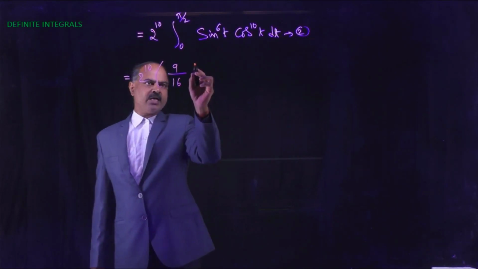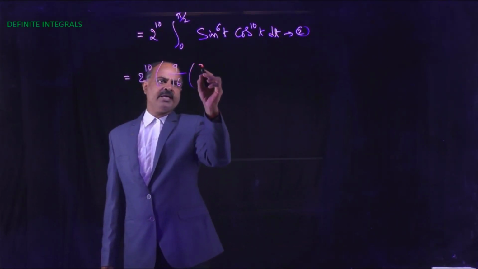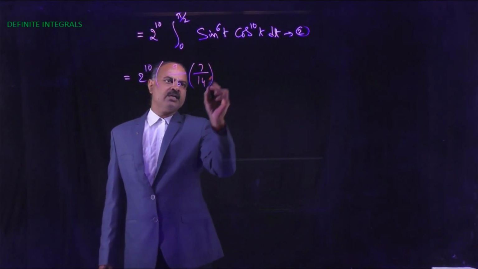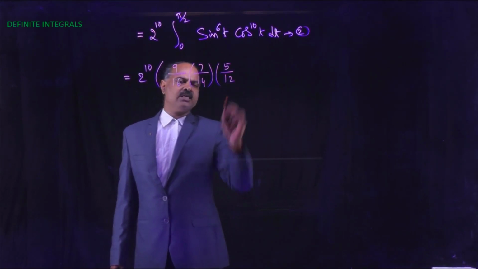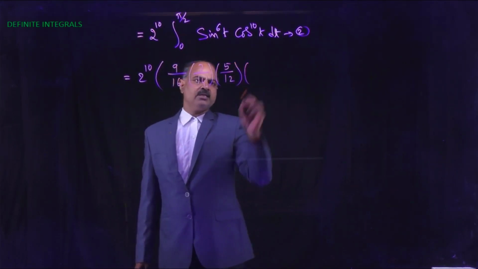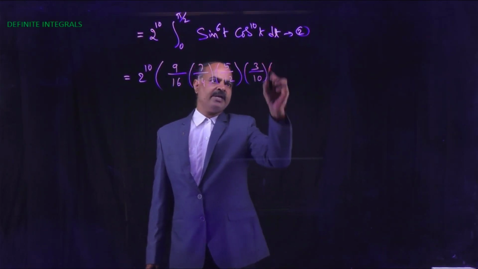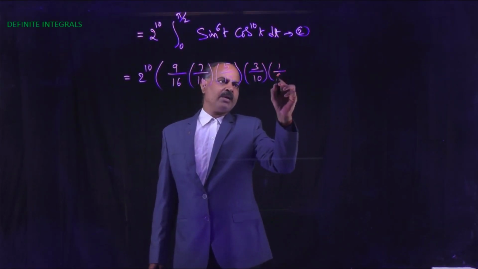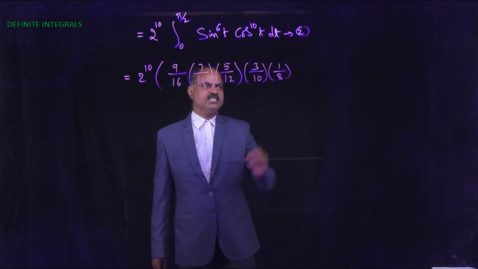Next subtract 2 from numerator and denominator, that is 7 by 14. Again subtract 2 from both, that is 5 by 12. Again subtract 2 from both. Next that is 1 by 8 into integral 0 to pi by 2 of sin to the power 6x dx.